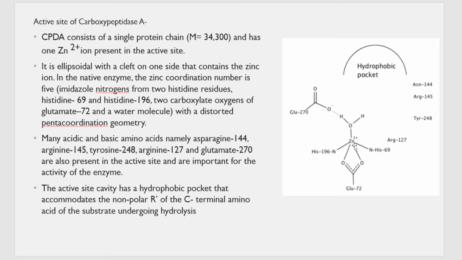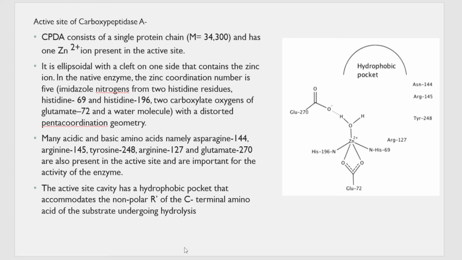The other two are from the carboxylate oxygens of glutamate 72, and the fifth one is from the water molecule. Because of all these five coordinations on the zinc, it has a slightly distorted penta coordination geometry.